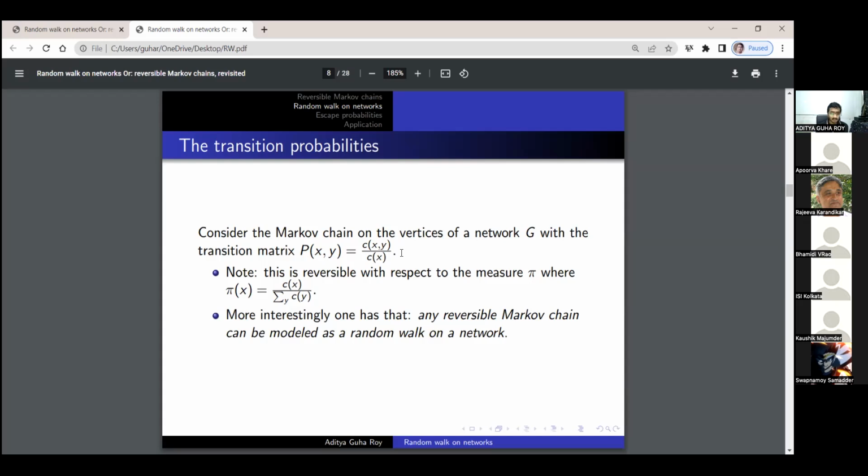And more interestingly, any reversible Markov chain can be modeled as a random walk on a network. This justifies our starting title, random walks on networks, or reversible Markov chains revisited. So the class of reversible Markov chains is no different from the class of all random walks on networks. And this construction is not difficult. We just have to pick the Pxy's properly. Here we got pi x from the Pxy's, but in that case we have to just backtrack: we are given pi x, and we have to find what Pxy should be.